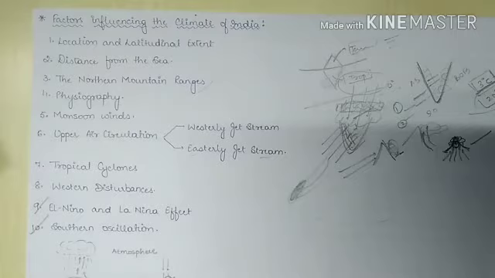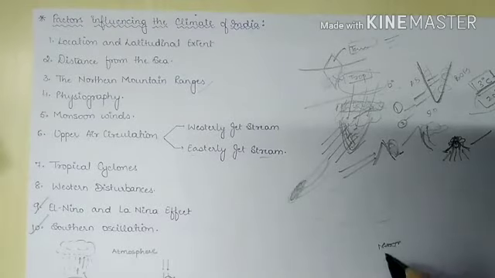As they become very strong, there is abnormal accumulation of cold water in the central and eastern Pacific region. This event is known as La Nina.